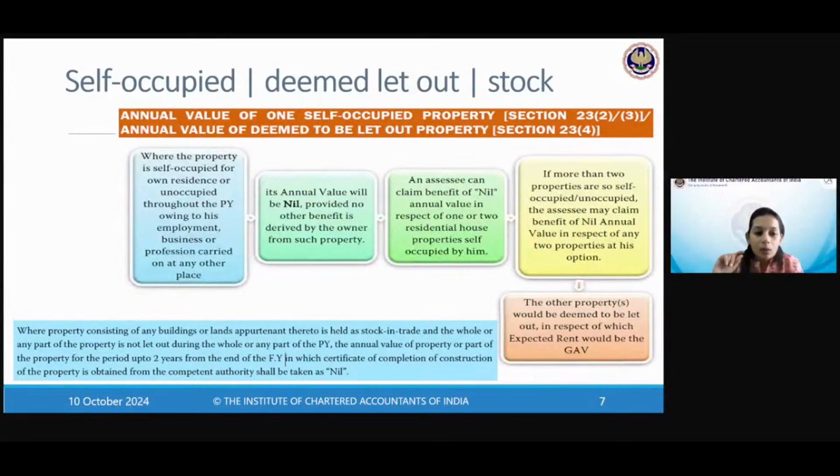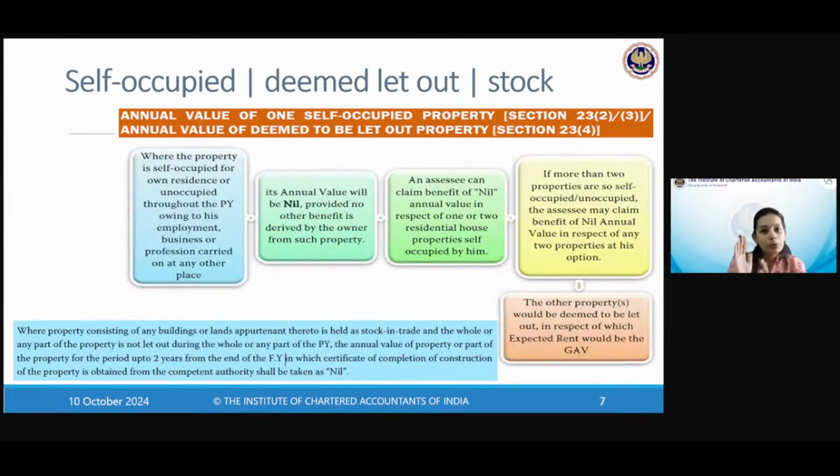Where property consisting of building or land appurtenant thereto is held as stock in trade, meaning you are a real estate developer, a constructor, a builder, and the whole or any part of the property is not let out, so you're not having actual income for the whole or any part of the year, then the annual value of the property or part of the property for up to 2 years from the end of the financial year in which the certificate of completion is obtained shall be taken as nil. So you are the developer, you have completed the property. What is the evidence to show completion? There is a certificate of completion which you need to obtain from the competent authority. You've obtained the certificate, it is complete.